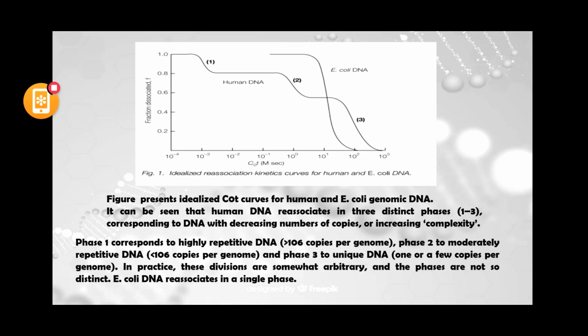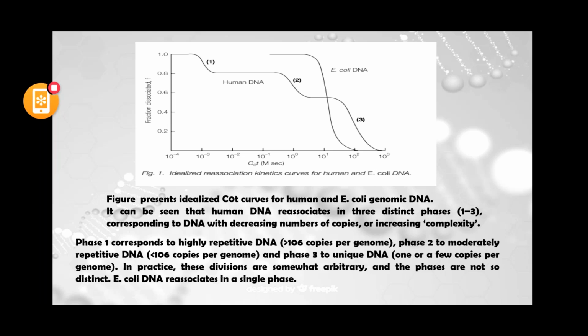In this Cot curve, you can see there is E. coli DNA and human DNA, right? In E. coli DNA there are no non-coding sequences. Further, E. coli is a prokaryote, less complex than human DNA. And the human DNA consists of non-coding sequences, correct?